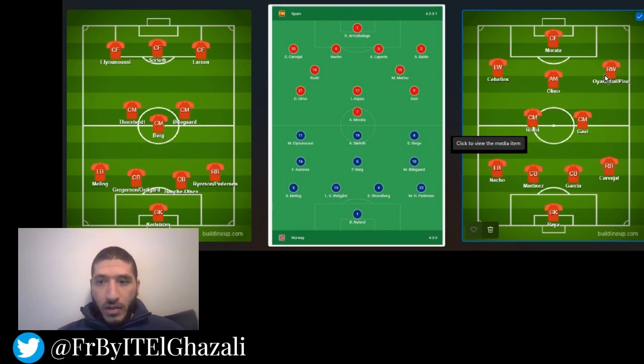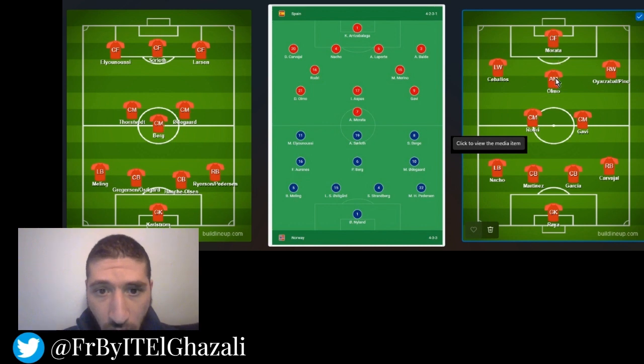And on the other side of him, you will have Olmo. So Ceballos will not be making a start in this match, nor will Pino, nor will Oyarzabal. But center forward will be Morata for sure.